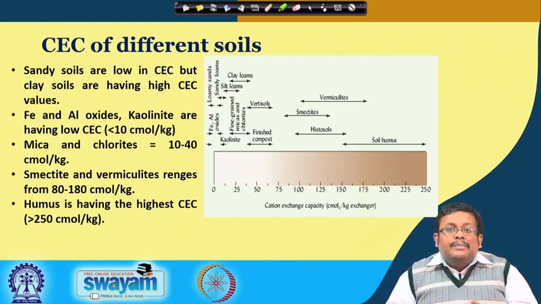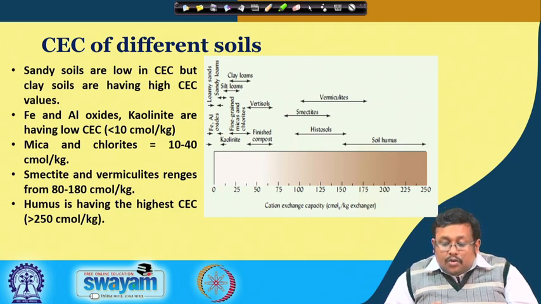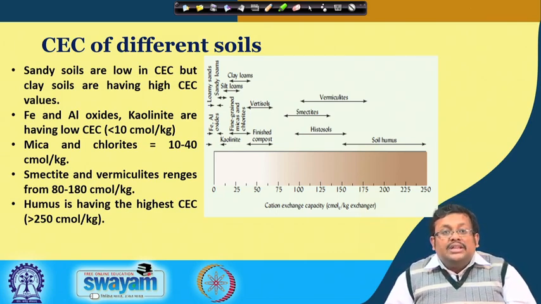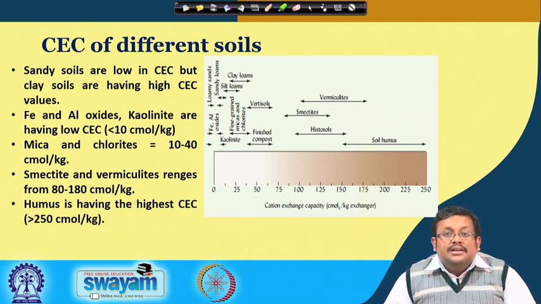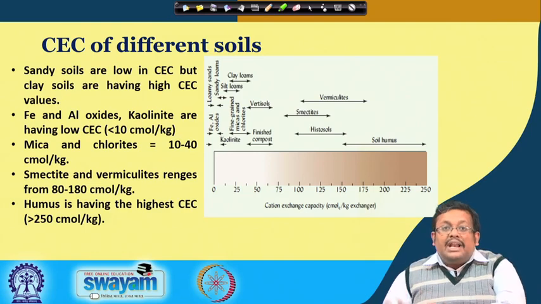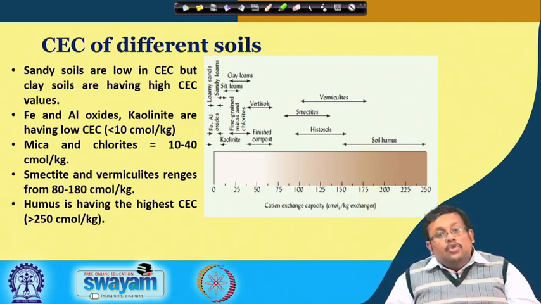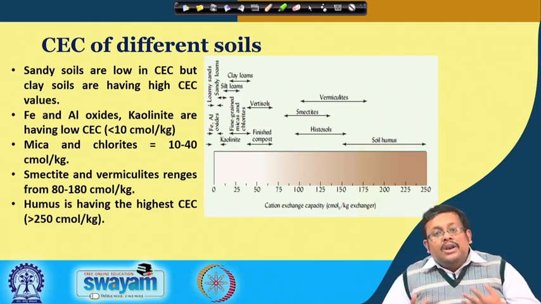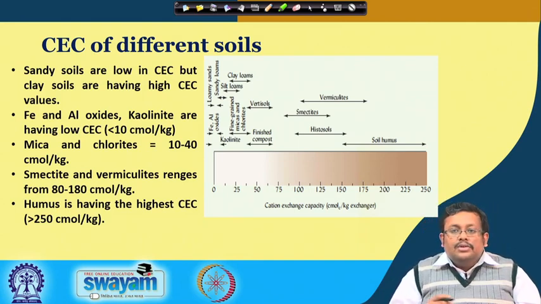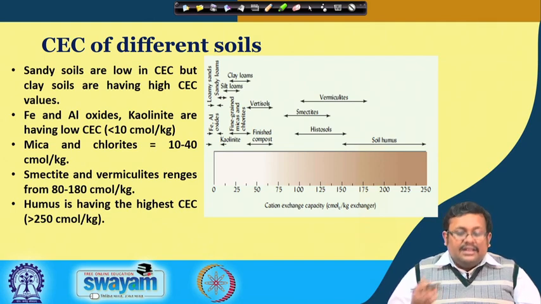And remember that humus has the highest CEC, most of the time more than 250 centimole per kg. So among the clay minerals, humus shows more cation exchange capacity than the rest. Humus is much more reactive than the clay.